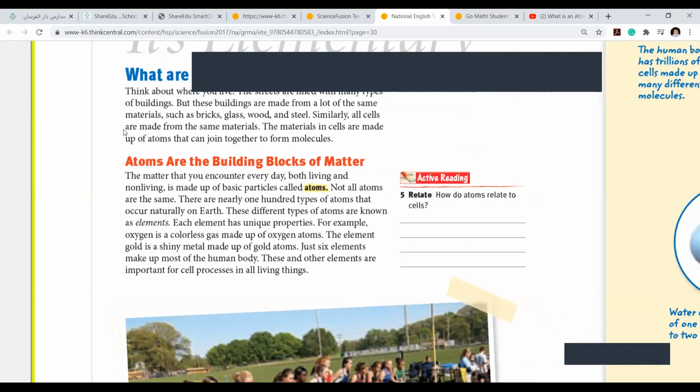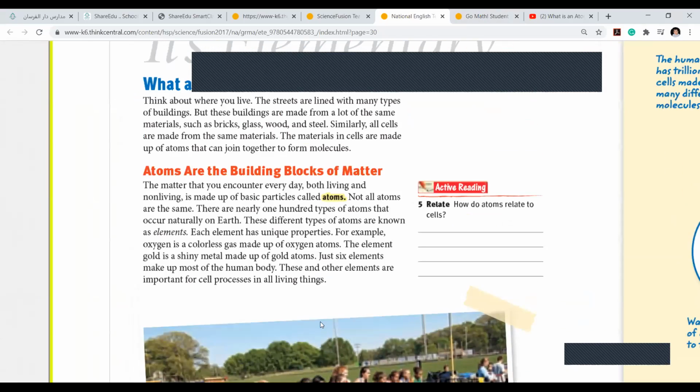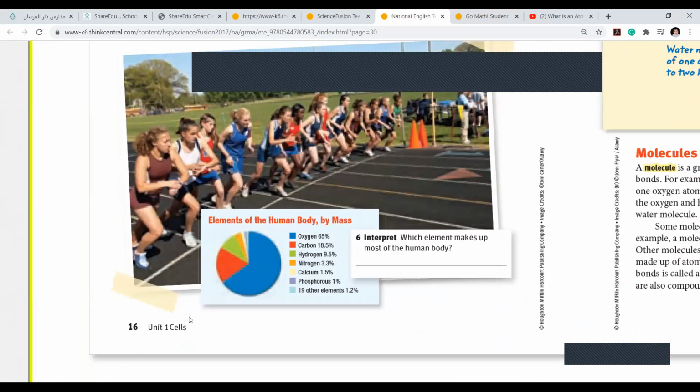So, please read this out. Atoms are the building blocks of matter. Wateen, can you read the first paragraph here? Miss, which page is this? Is it in the book? Yeah, page number 16. Okay.